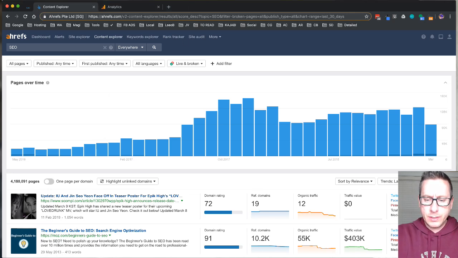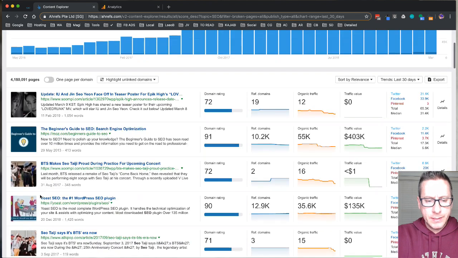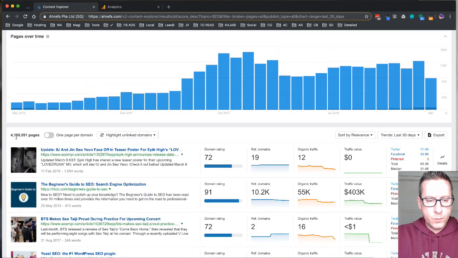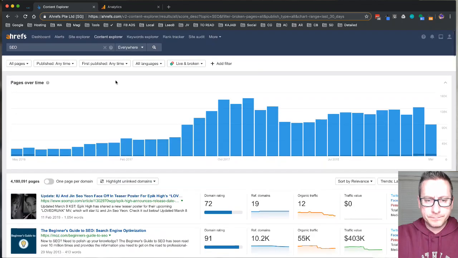So here I am sharing my screen. What I was saying about this particular piece of software is Content Explorer is where I type in a word or a phrase. In this case, I put SEO, and it's determined that there are 4.18 million pages in here.